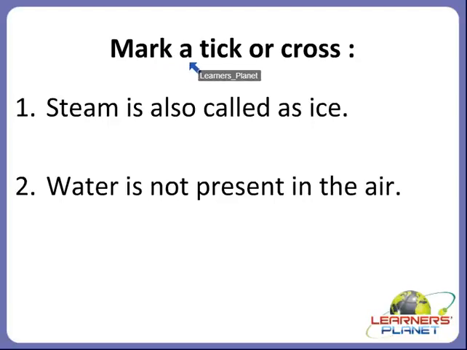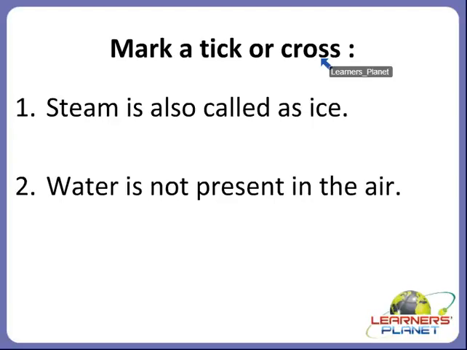That is, mark a tick or cross. So children, we'll mark a tick for the right sentence and we'll mark a cross for the wrong sentence.